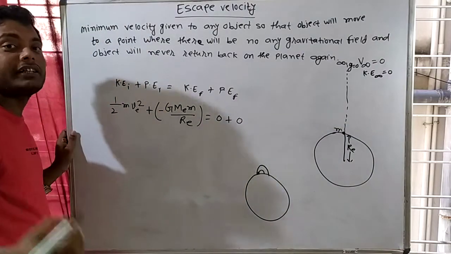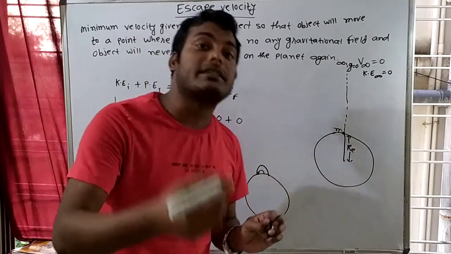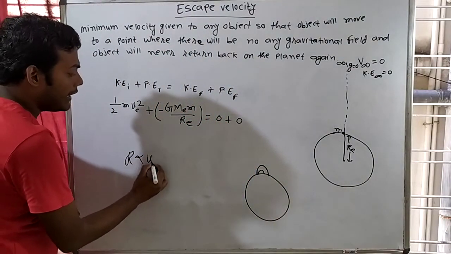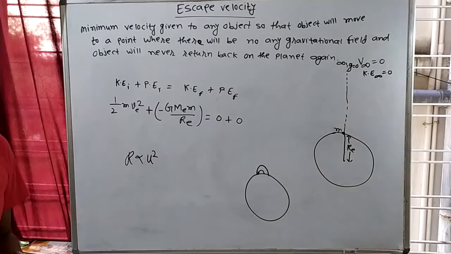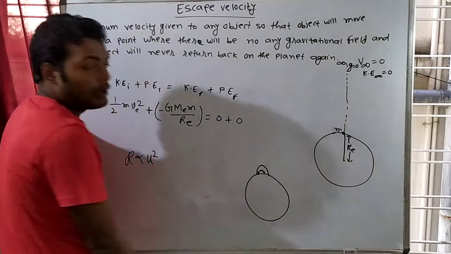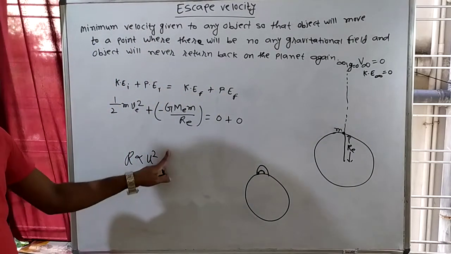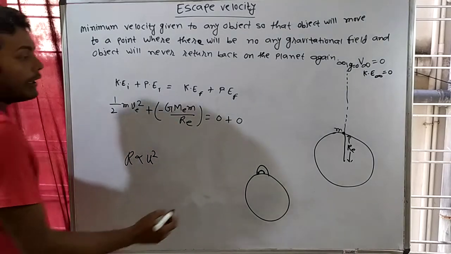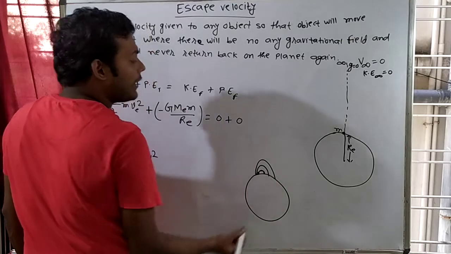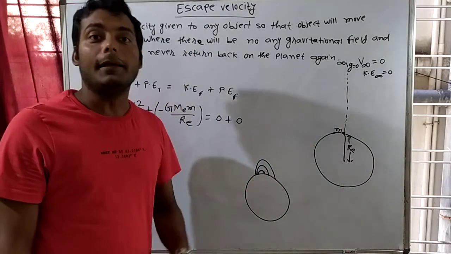Actually, it's like a projectile. You know the formula of the projectile range: R equals u squared sine 2 theta by g. That means in a projectile, the range is directly proportional to u squared. So if I give 5 meters per second, it will come like this. If I give 10 meters per second, the initial velocity increases, so the range will also increase, and it will come like this. If I give 15 meters per second, it will come like this, right?